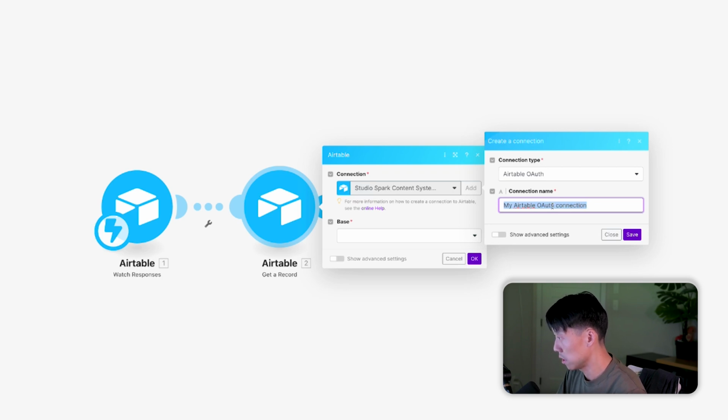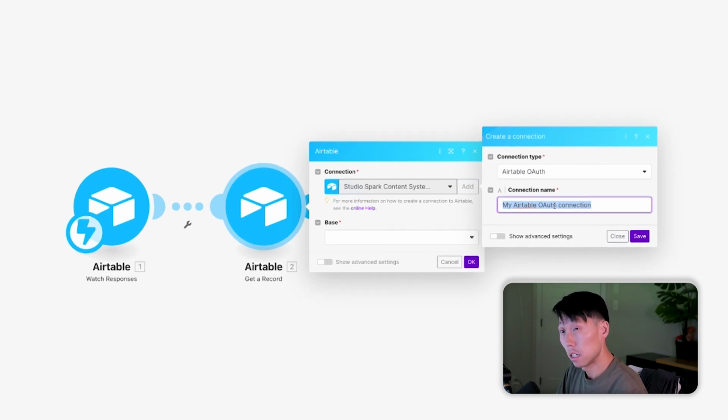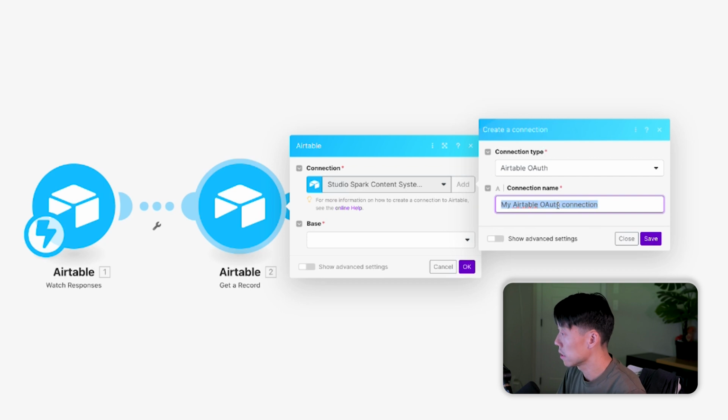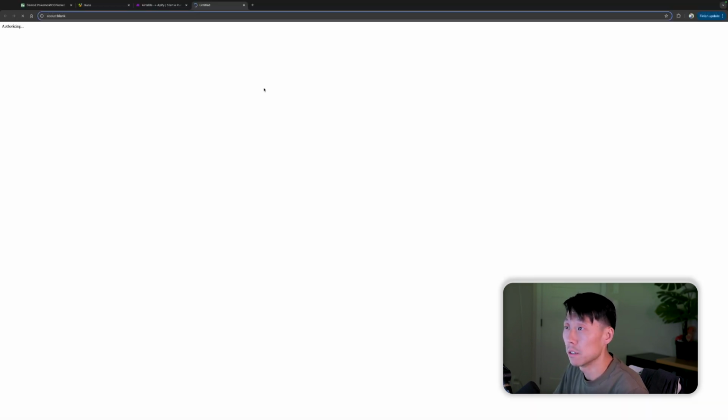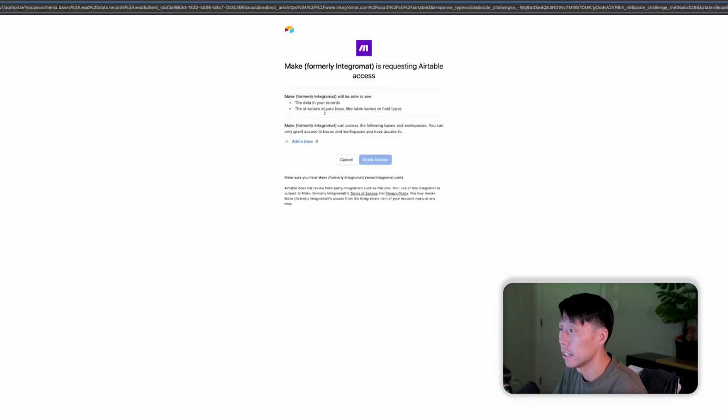So let's just name this. This is the demo, right? So Demo 02 Pokemon TCG. I forgot exactly what I named it. TCG Tactics or Dailies, right? That's why I named it. Save, and then it will try to authenticate.